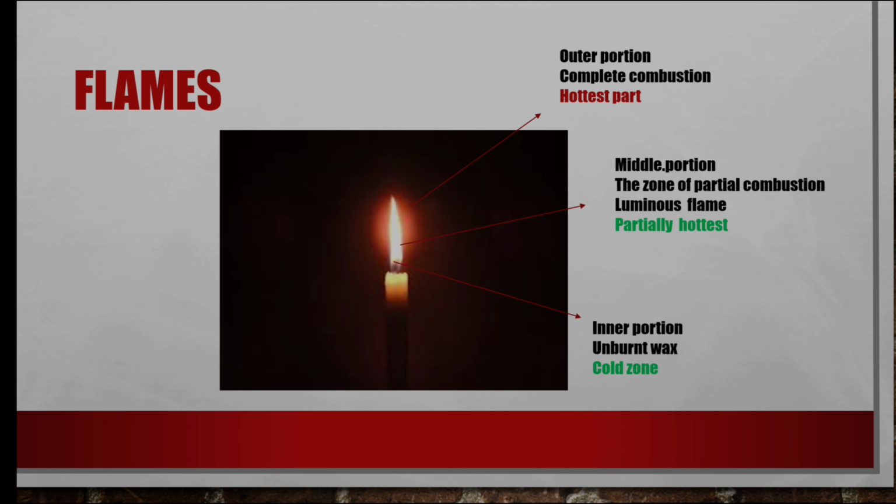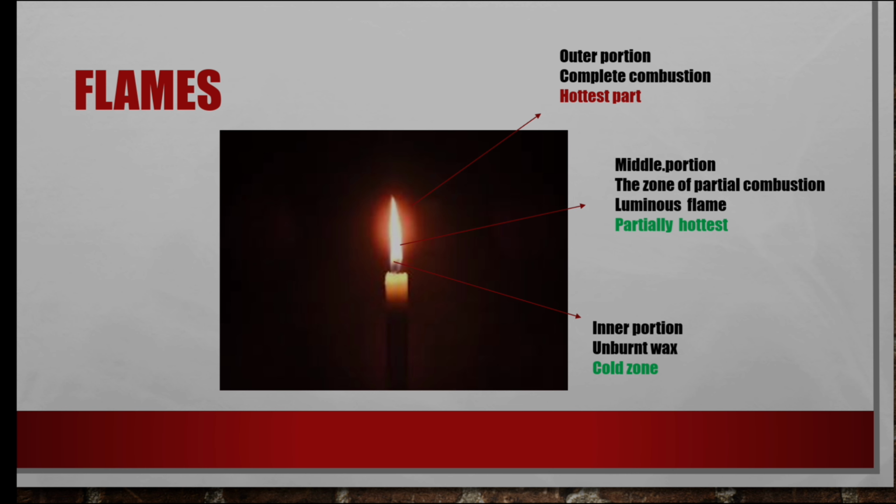If you keep a finger at the outer part, it is very, very hot, the hottest one, because it undergoes complete combustion. If you keep the finger in the middle of the flame, you feel a little heat because it is partially hot. And if you keep it at the innermost part, it is the coldest zone because it is unburnt wax. These are the three zones in the flame of a candle.